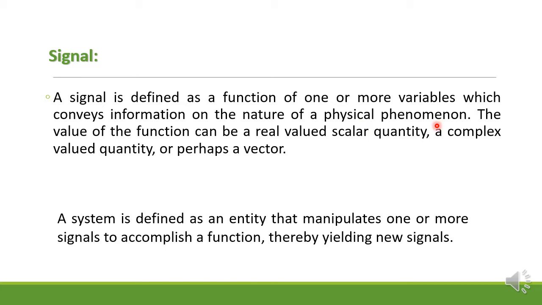The value of the function can be a real value scalar quantity, a complex value quantity, or perhaps a vector. That means the value of this function can be a real value scalar quantity or a complex value quantity or perhaps a vector. That is nothing but what? Signal. Basically, signal is nothing but what? It conveys the information or it contains the information. Okay, that is nothing but the signal.